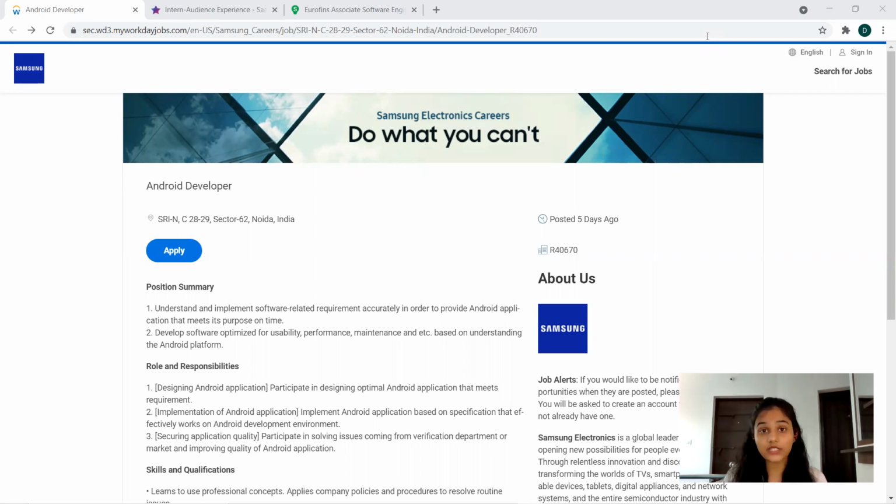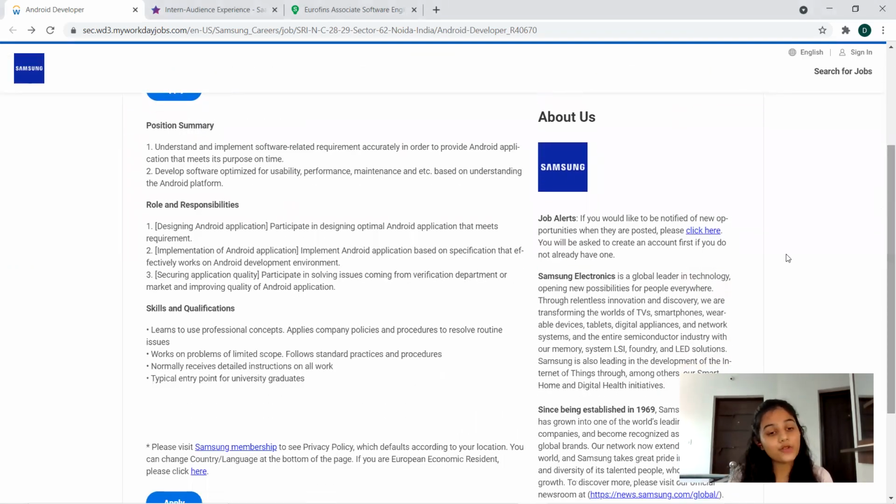So first I'm starting with Samsung. Samsung is hiring for the Android developer. It's a product-based company. Recruiting for core jobs is a great thing, which is a great start for freshers. Here they have mentioned the roles and responsibilities and skills and qualifications. The roles and responsibilities are to design Android applications, implement Android applications, and secure application quality. This is what they're looking for in the position.